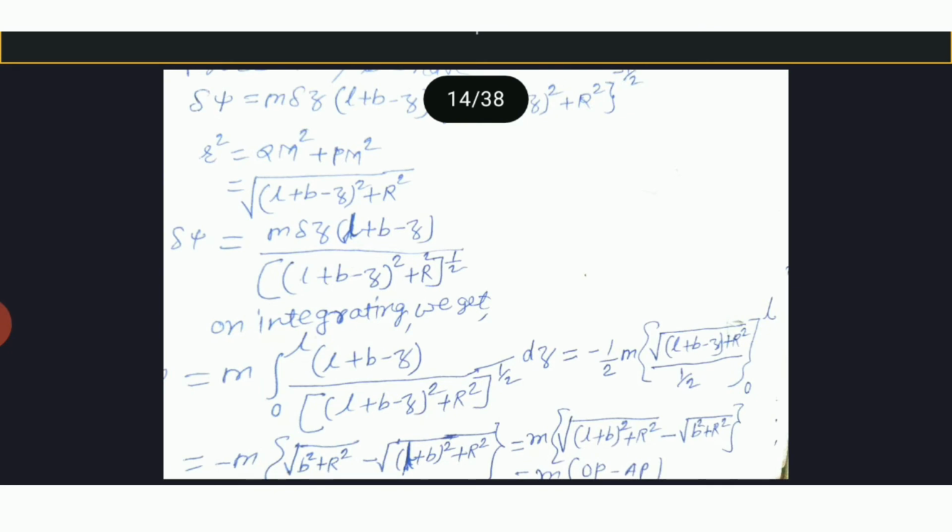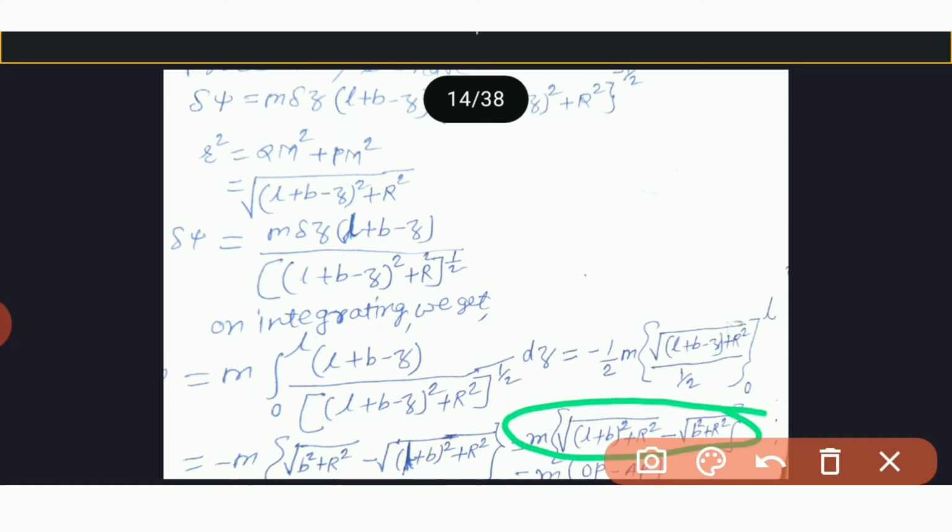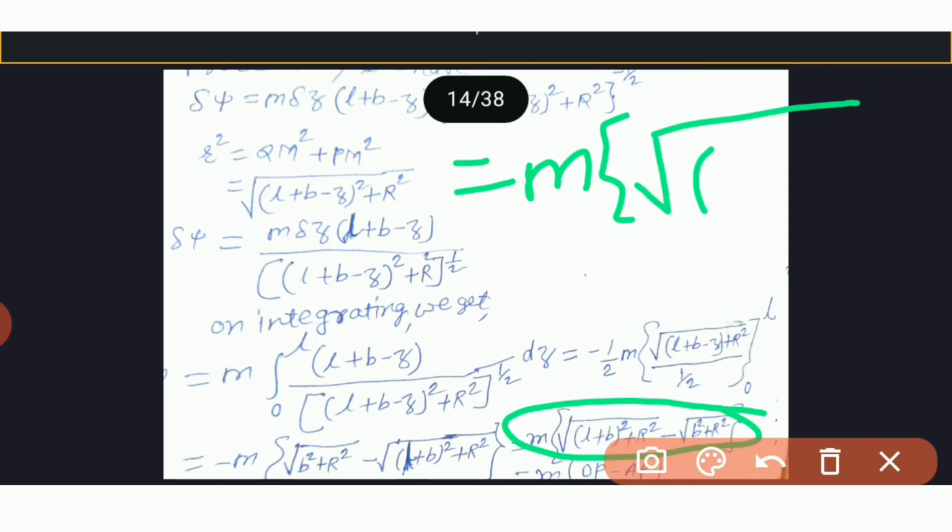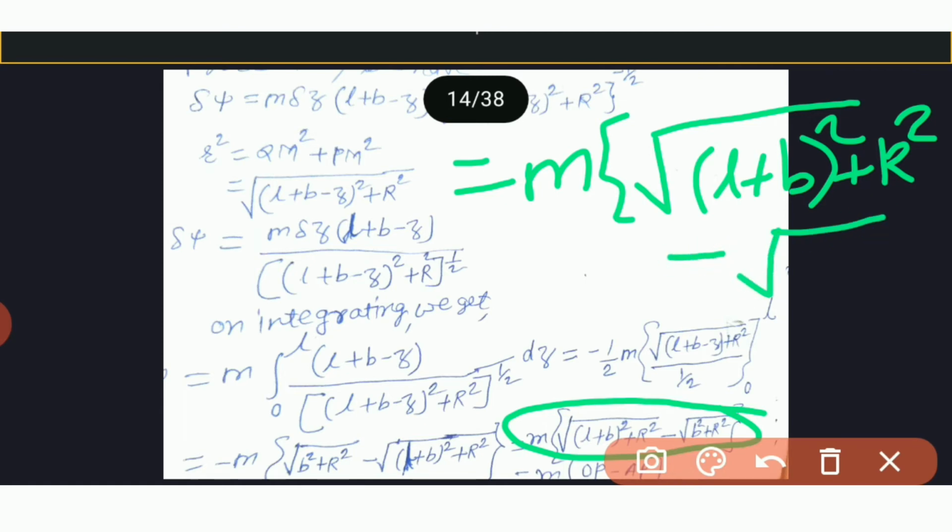This is equal to M in bracket root ((L+B) whole square plus R square) minus root (B square plus R square).